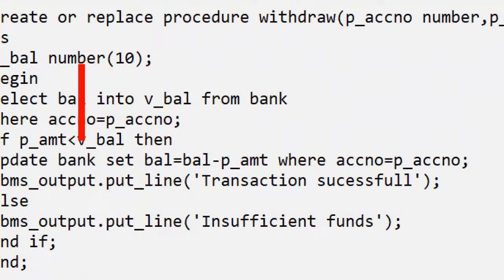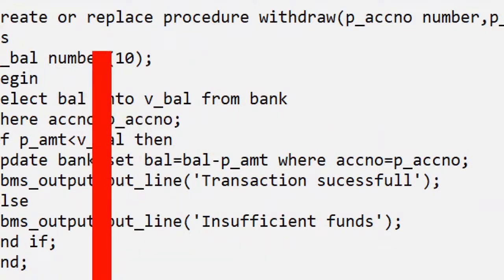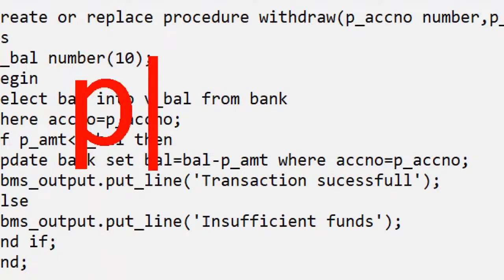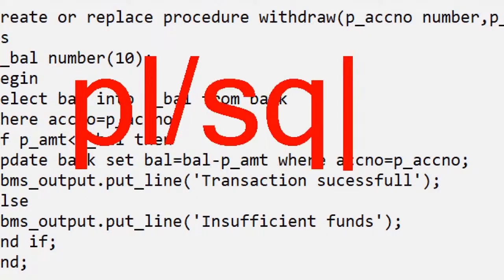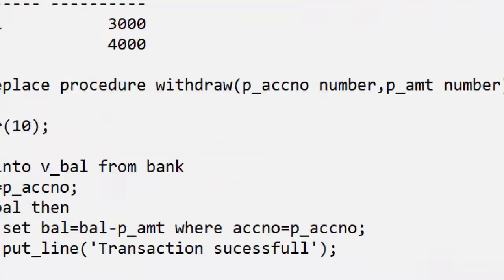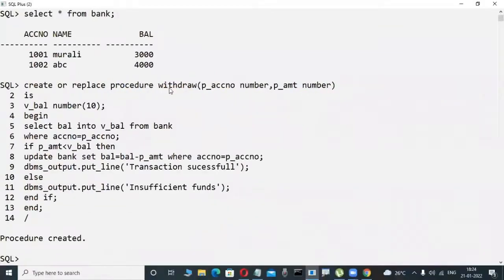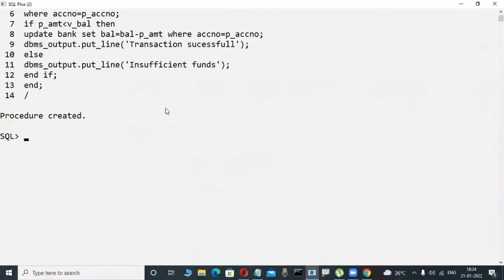Even if you don't have an idea about software knowledge, you are writing it in the future, because I will tell you all the things. These types of coding are called PL/SQL coding, a little bit like programming. Once I develop this withdraw procedure, I try to check whatever ATM transactions I mentioned in the previous case.